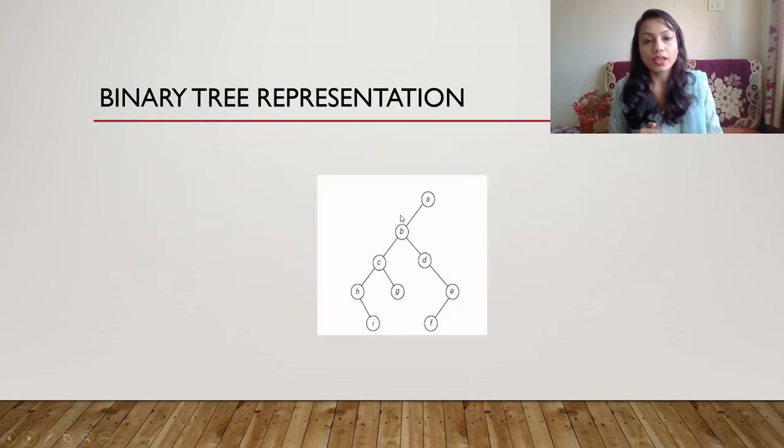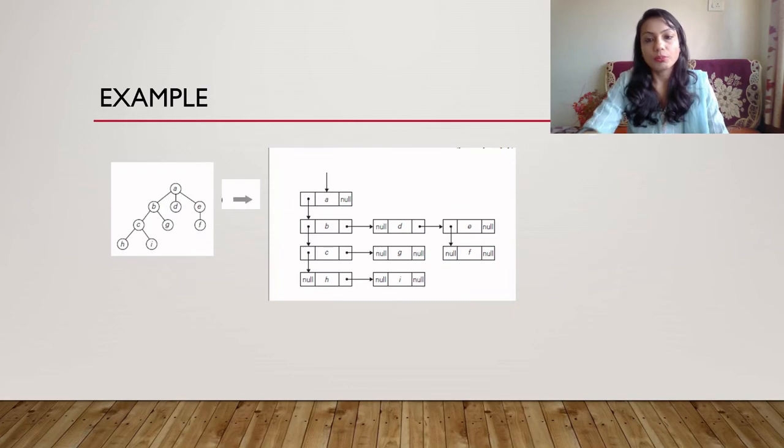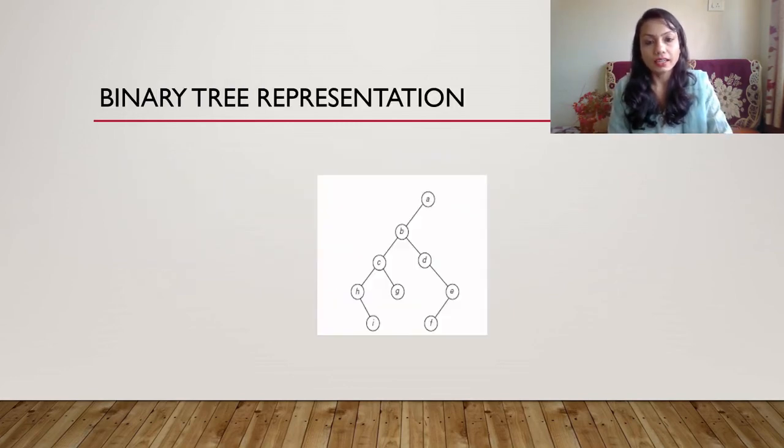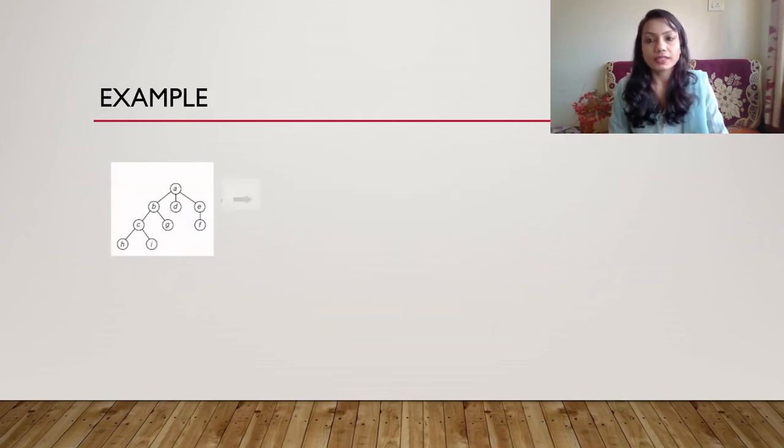That is, to A we had B, and to B we had D and E. So like this we can convert a first child next sibling representation into a binary tree representation.